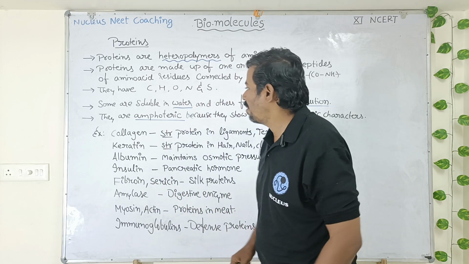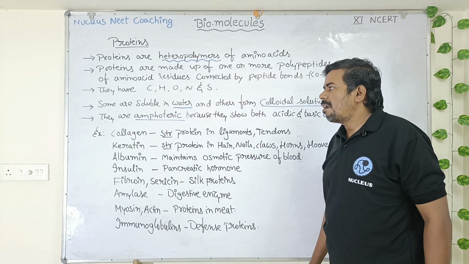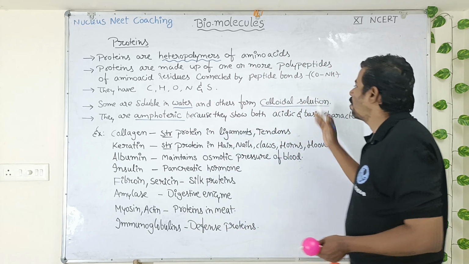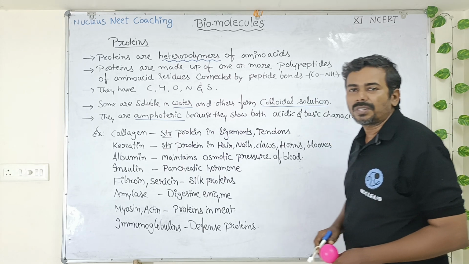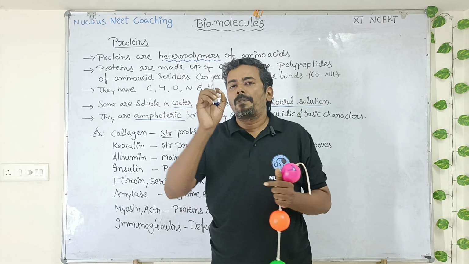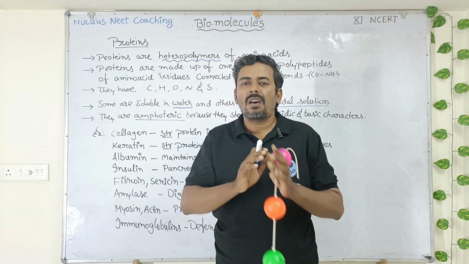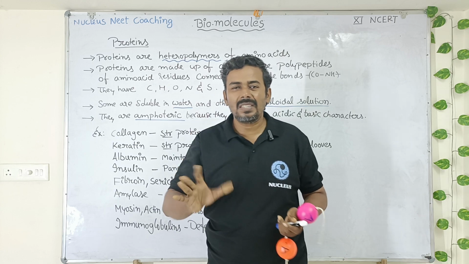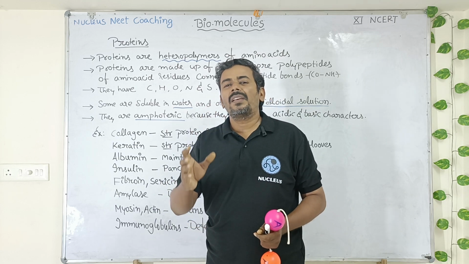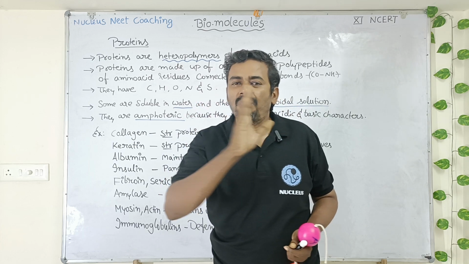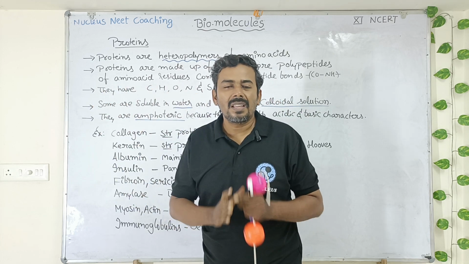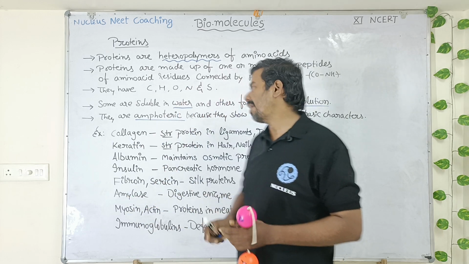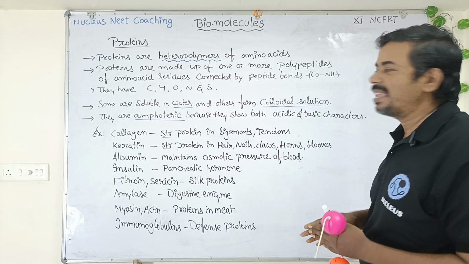Understood the concept, students? Now look here. Some proteins are soluble in water. Some kinds of proteins can easily dissolve in water, whereas others form colloidal solutions. What is a colloidal solution? It is a solution where minute protein particles are uniformly dispersed throughout the water. Then we call it a colloidal solution. The best example is your milk. In milk, there are tiny protein particles which are uniformly distributed. Those protein particles are nothing but casein protein particles. Understood? So milk is a colloid, a colloidal solution of casein protein.